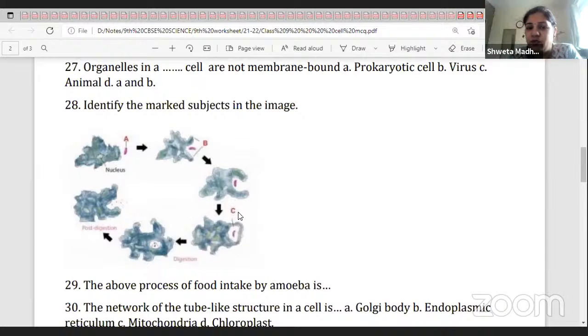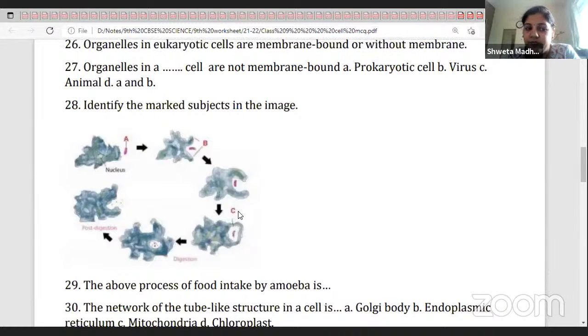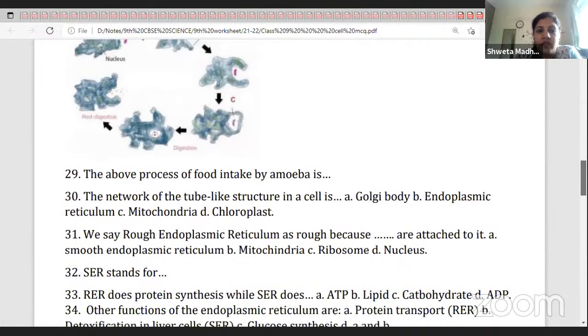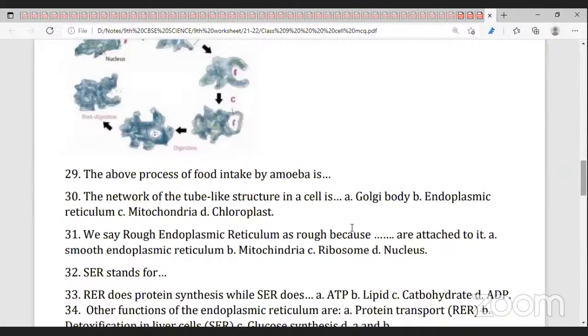So C is food vacuole. Now it is fully digested. The food particle is digested, and then exocytosis takes place and the waste product is eliminated out. The above process of food intake by amoeba is endocytosis.